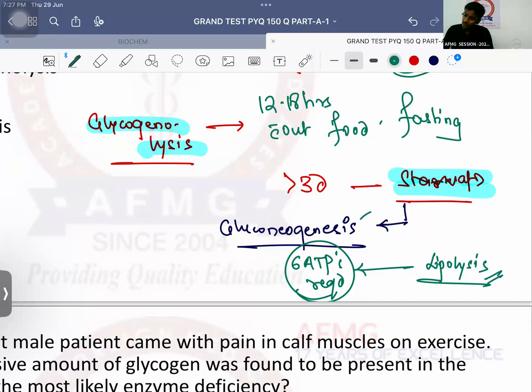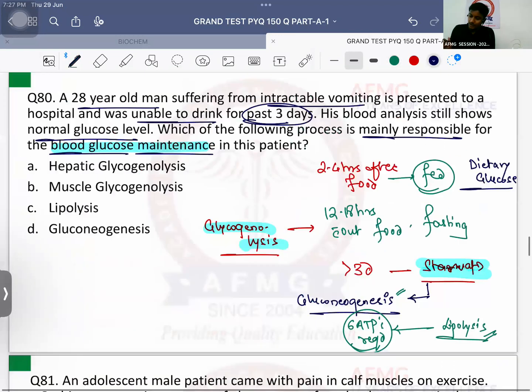That ATP will be used up by gluconeogenesis, when non-carbohydrate compounds like lactate, pyruvate, propionic acid, glycerol, or some glucogenic amino acids will be converted back to glucose by the process known as gluconeogenesis. And from there will come blood glucose. Okay? So that's the important thing. No issues with this, anybody? So that is important to be remembered.